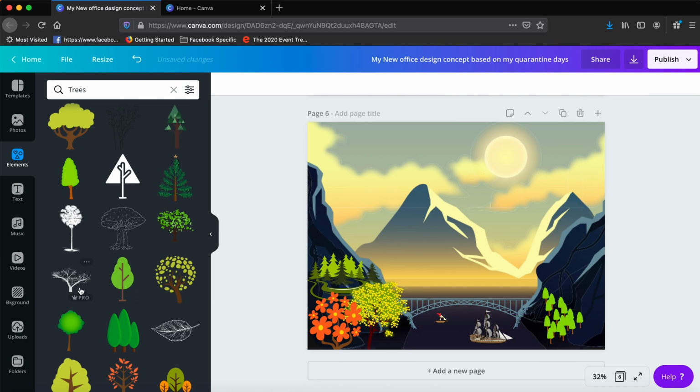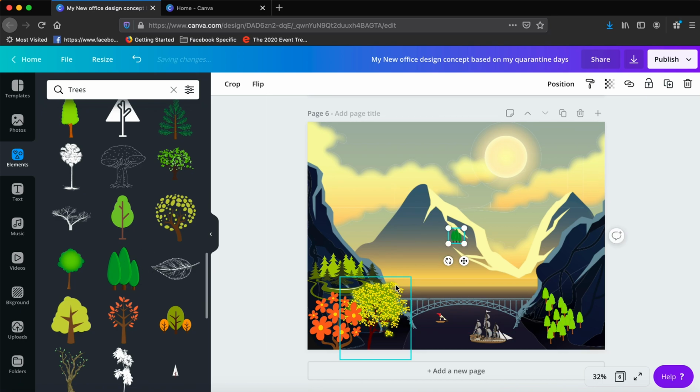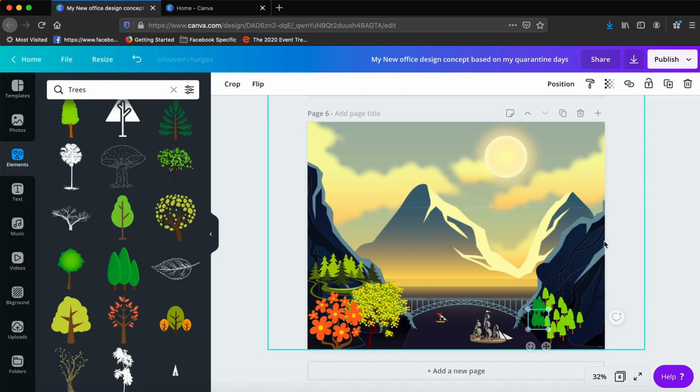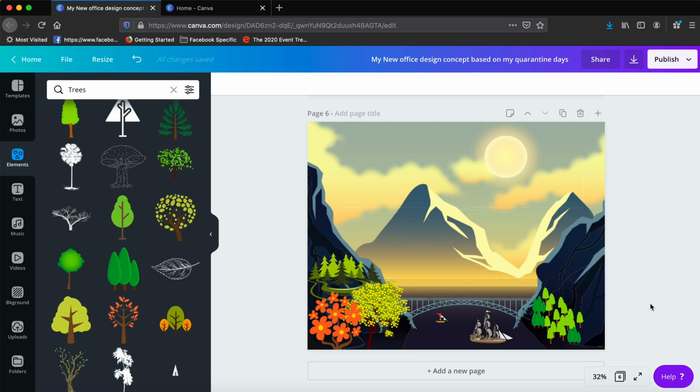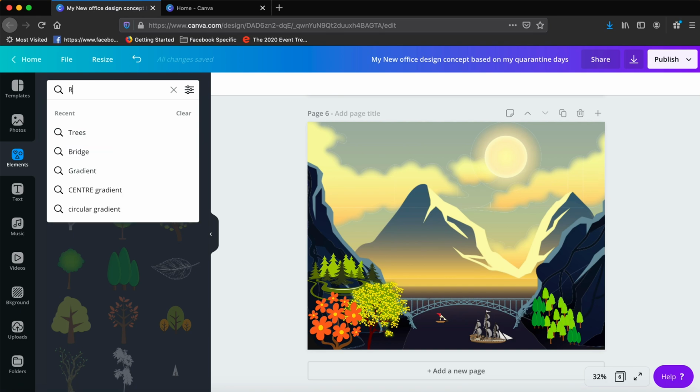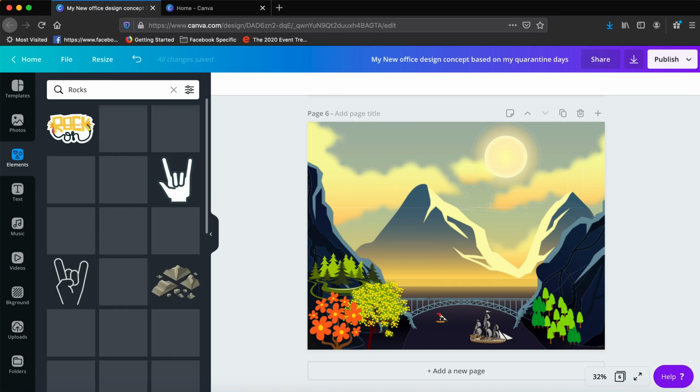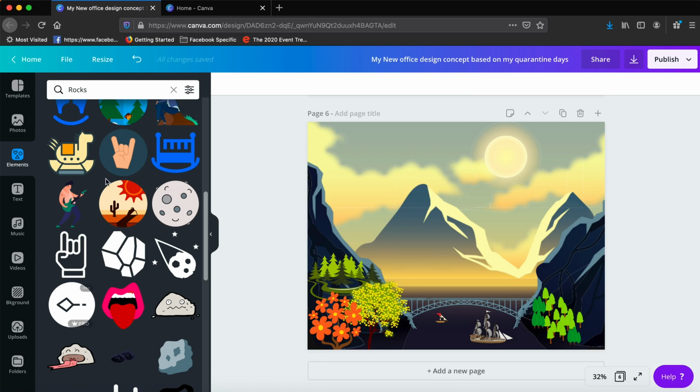So you can be very creative in what you like, and it's just a matter of showing you how to do it. I have selected another group of trees and imported it into my design, and I've copied them a couple of times and moved them around to show that these are multiple trees, and it started looking like a little bit vibrant design.